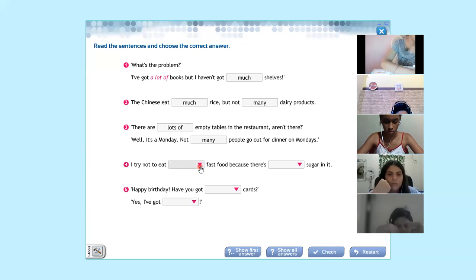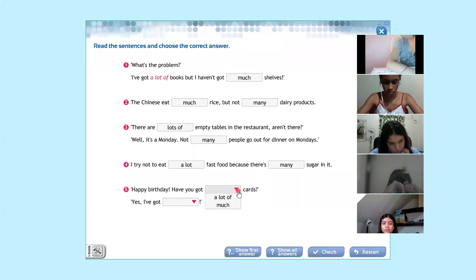I travel not to eat much, no, eat a lot of fast food because there's a lot of sugar in it. Number 5. Happy birthday, have you got a lot of cards? And yes, I have got a lot of.